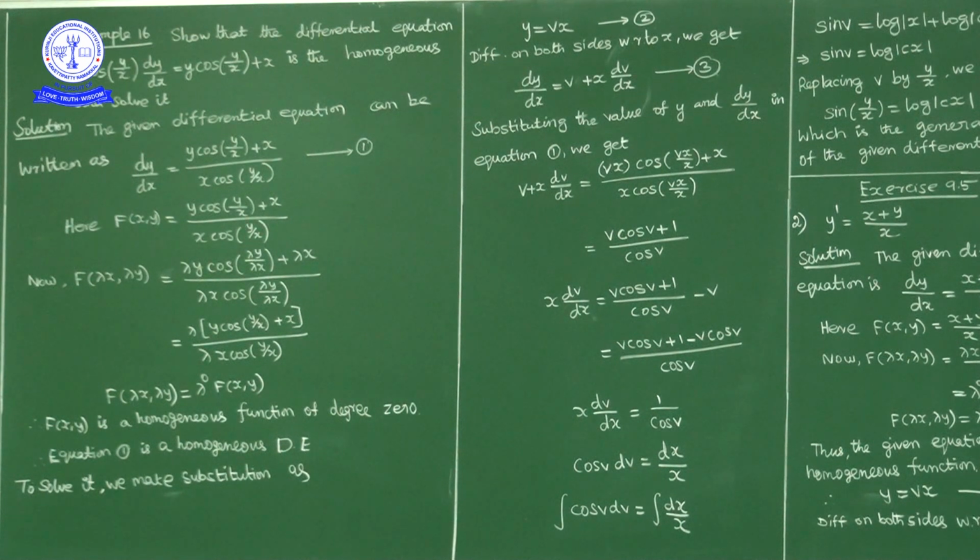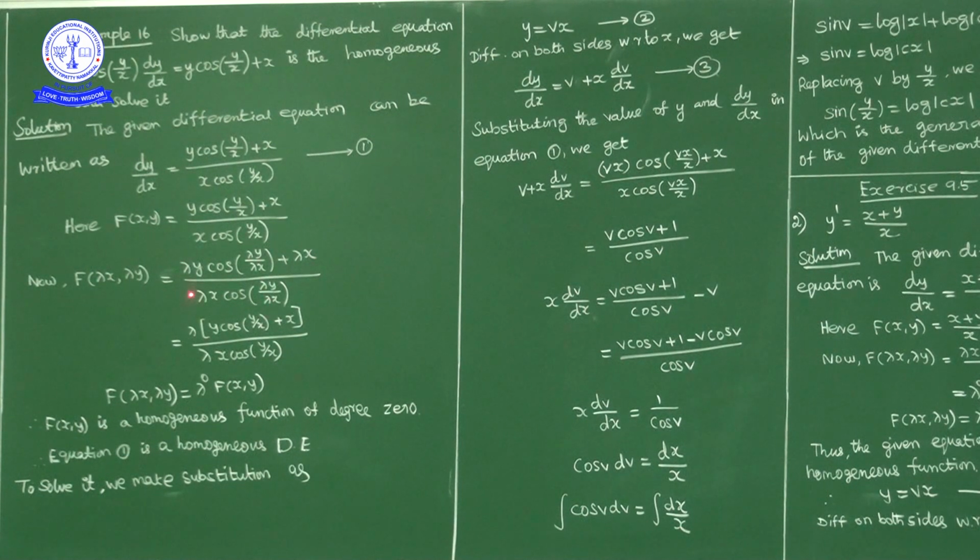To show that this is a homogeneous function of degree 0, replace x by lambda x, y by lambda y. If we are able to prove that f of lambda x comma lambda y is equal to lambda power 0 times f of x comma y, this is a homogeneous function of degree 0. Now f of lambda x comma lambda y equals, in place of x you write lambda x, in place of y you write lambda y. Lambda y cos of lambda y upon lambda x plus lambda x, upon lambda x into cos of lambda y upon lambda x. Here lambda lambda cancel, here lambda cancel.